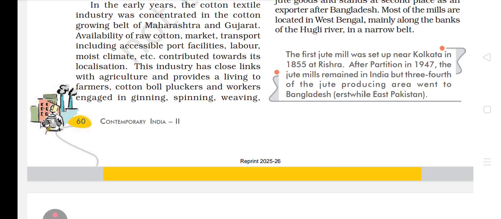Now see, availability of raw cotton, market and transport, including accessible port facilities, then labor, moist climate, etc., contributed towards its localization. Localization means the cotton industry is concentrated in that particular area only. Why? Because availability of raw cotton is there, market, transport, port facilities are there, labor is available in very large quantities, and moist climate is also present. So these contributed towards this localization. What do you understand by localization? The growing of cotton in a particular area.